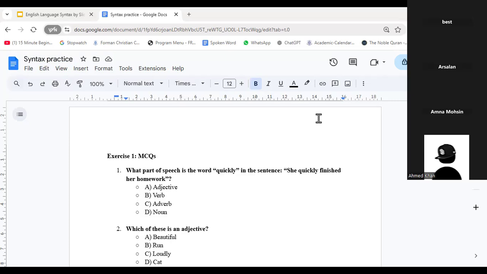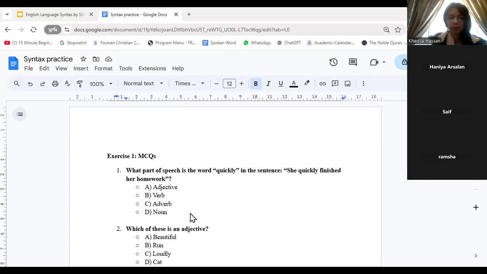Adverb, adverb, adverb. All right. Yes, it is an adverb. Clapping for all of you. Which of these is an adjective? Okay, somebody did mention adjective as well. The reason that it's not an... okay, nobody mentioned adjective. All right, so adverb it is.